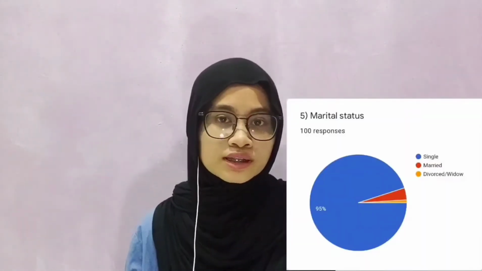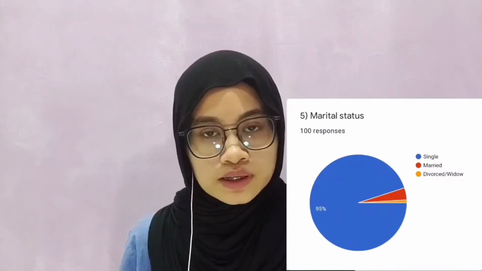And next is respondents' education level. Most of the respondents are from degree level with 93%, and next is diploma level with 38% and SPM level with 12%. And then respondents from STPM level are only 1%. Then, for marital status, most of the respondents are single with 95%.